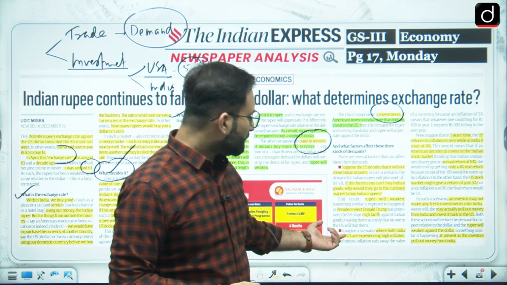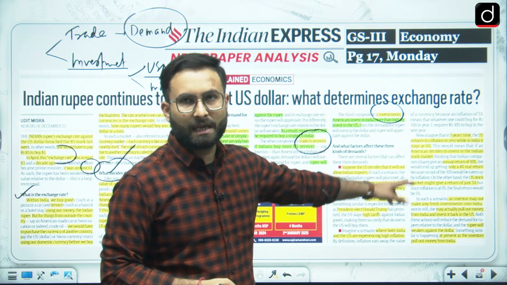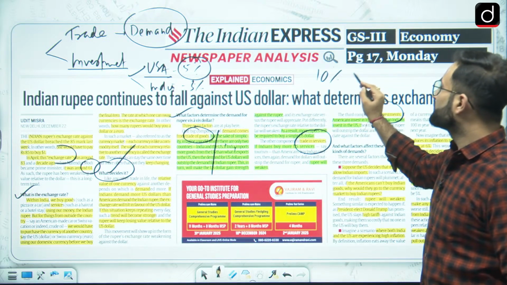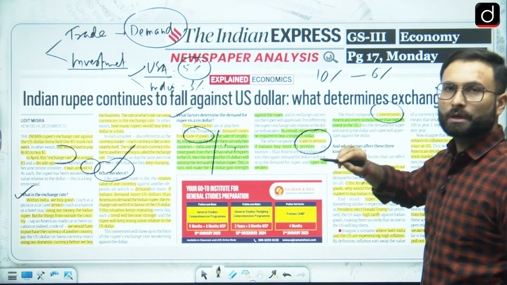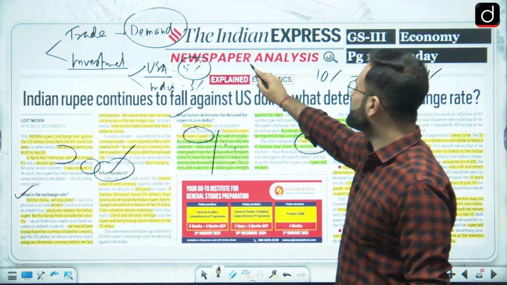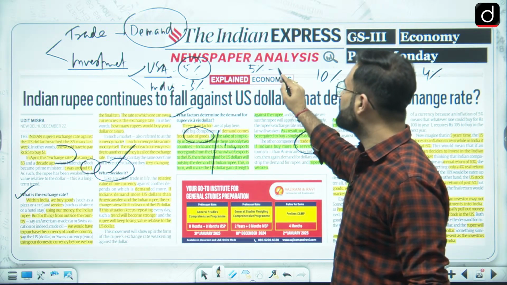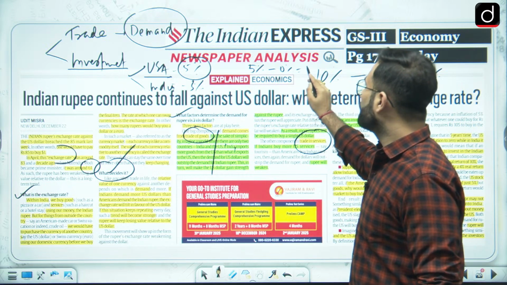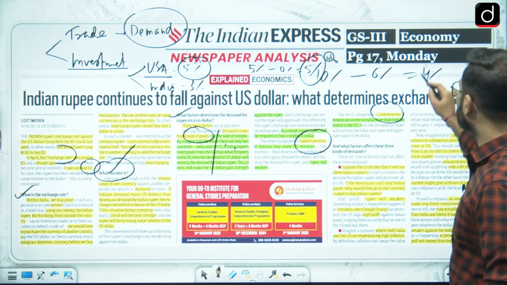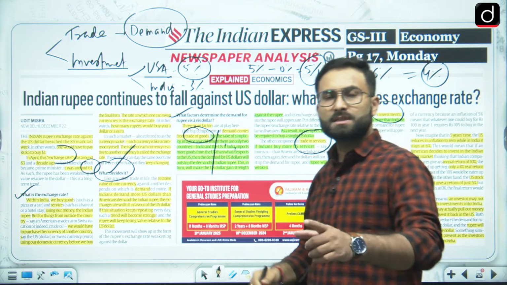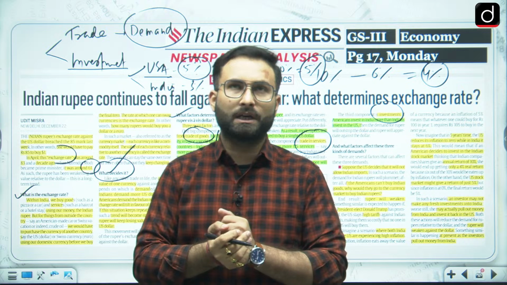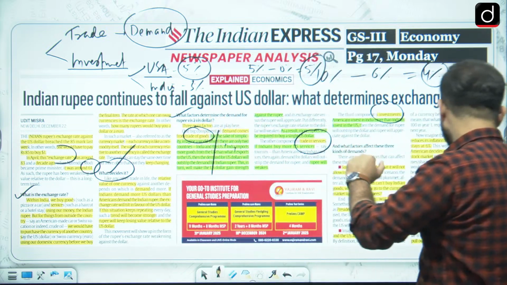Second was the inflation factor. Let's say we are giving 10% return, but 6% inflation is there in India, okay. So net returns will be 4%. Now on the other hand, if USA is giving 5% returns but there is 0% inflation, okay, so net returns will be 5%. So here we are offering 4%, they are giving 5%. That means that the US market is more attractive for the investment. So that is about this article.